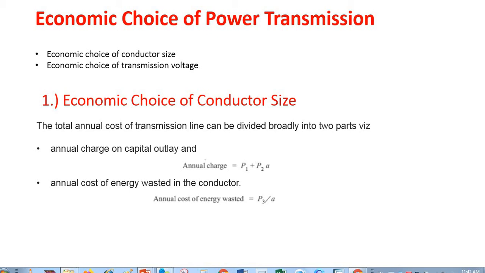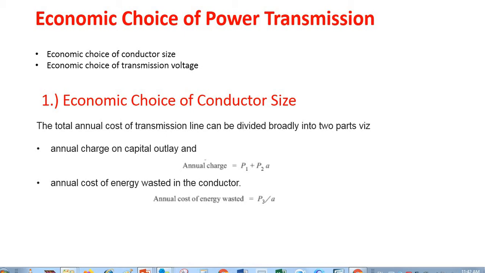There are two major factors that affect the economy of a power transmission system, and these are: number one, the conductor size, and number two, the transmission voltage. As you know, as the conductor size increases, the overall transmission system cost increases, and similarly, as the transmission voltage increases, the conductor size reduces and the overall transmission system cost reduces.